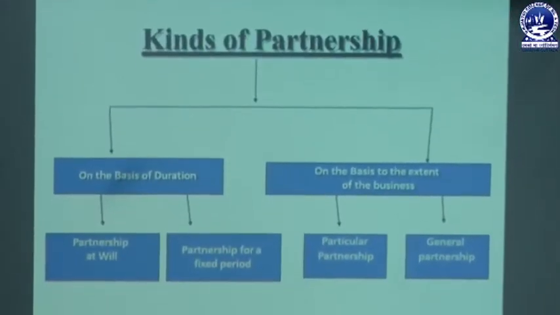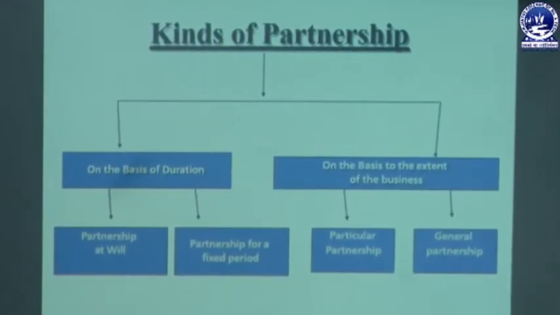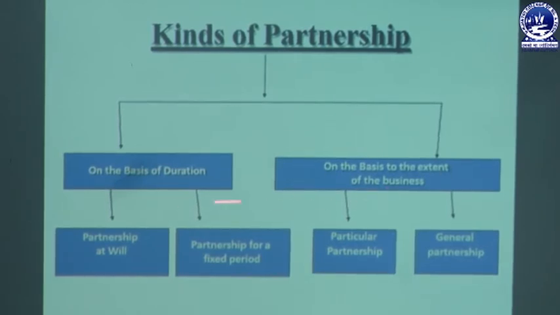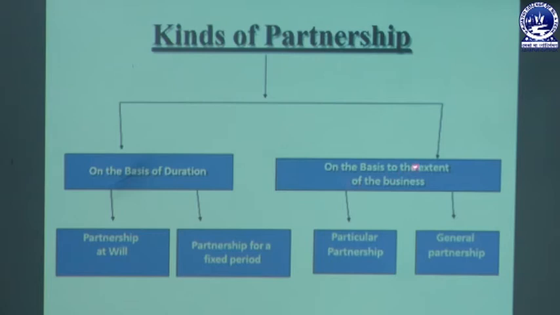Then the next one is kinds of partnership. There is a particular diagram mentioned here. One is on the basis of duration, that is partnership at will and partnership for a fixed period. The second one is on the basis of extent of the business. One is particular partnership, the second one is general partnership.